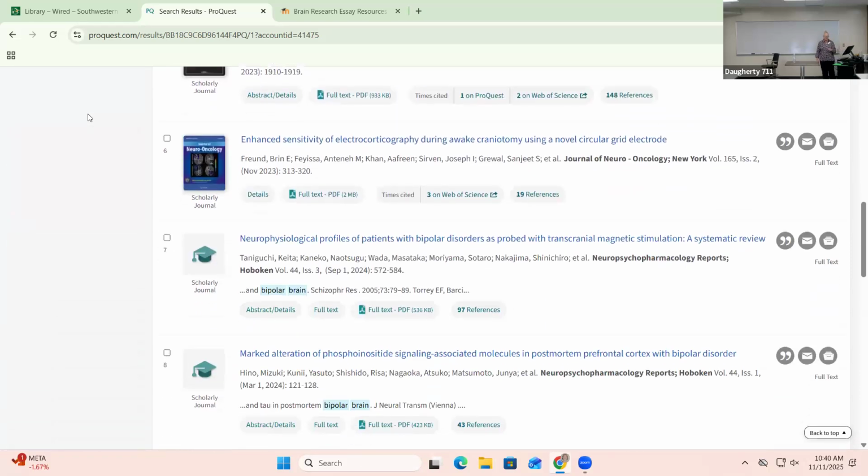And when you read the abstract, you should be able to tell, oh yeah, this article is gonna have things I need, okay? So my strong recommendation to you is find your sources in the databases, because then you know they're credible, reliable, they've been vetted, all that kind of stuff.